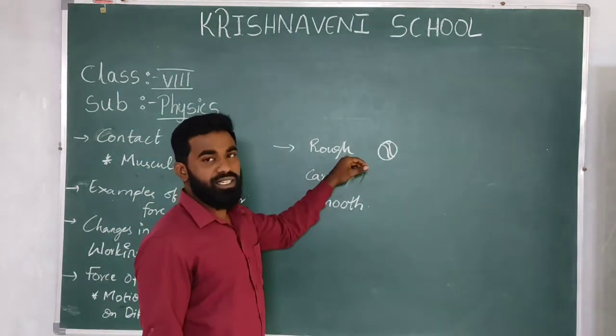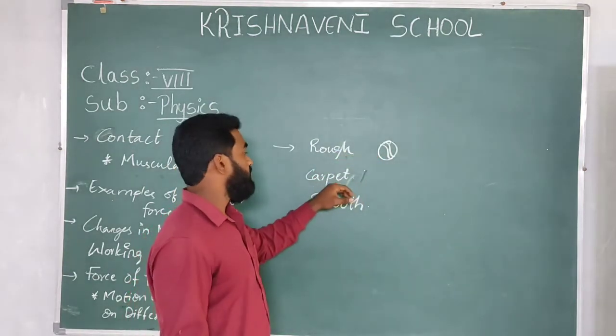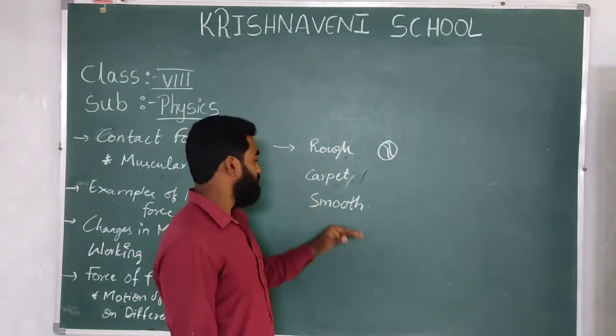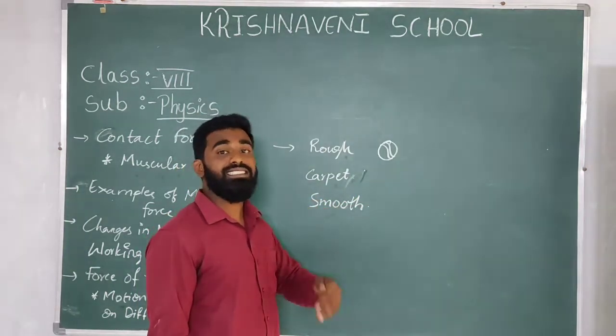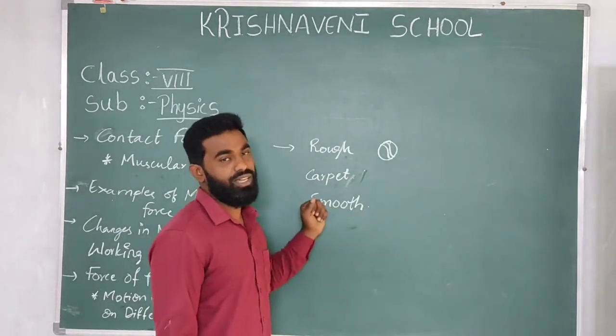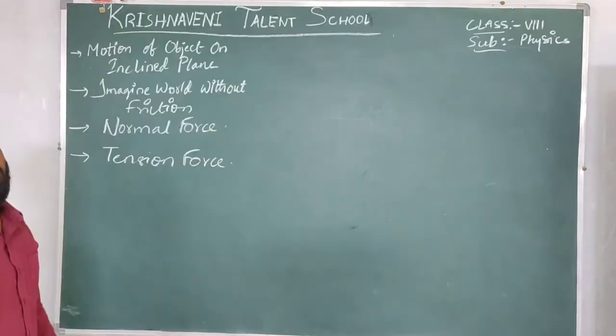So why is it stopping? Because the friction created on the rough surface is more. On the carpet, the friction created is somewhat less. On the smooth surface, the friction created is the least. So the rolling of the ball is highest in this case. Okay. So this is about the motion of a ball on different surfaces.